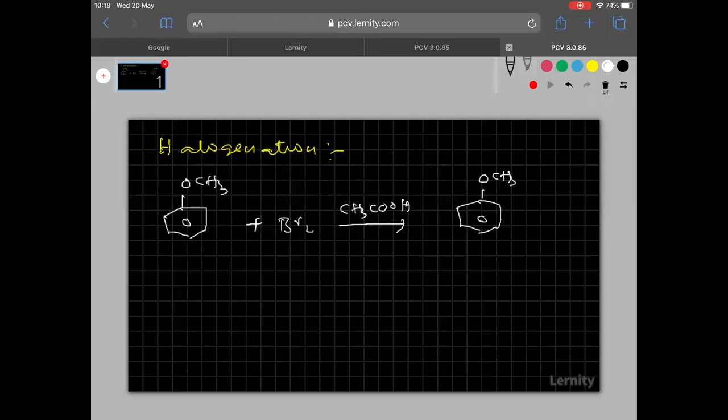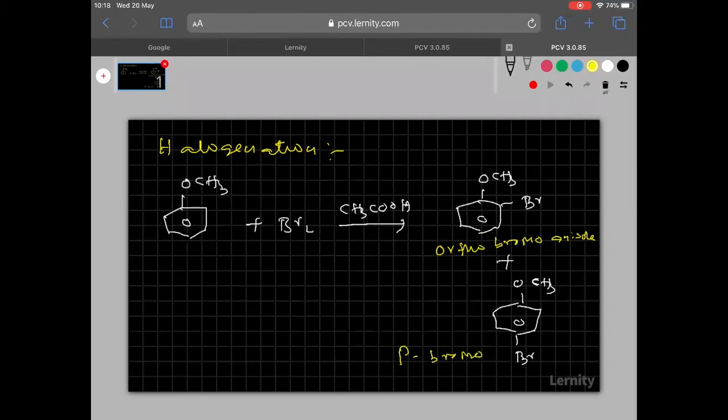One is OCH3 with bromine at the ortho position, and one more is OCH3 with bromine at the para position. So what are the names of the ortho and para isomers? The first one is ortho bromoanisole, and the next one is para bromoanisole.